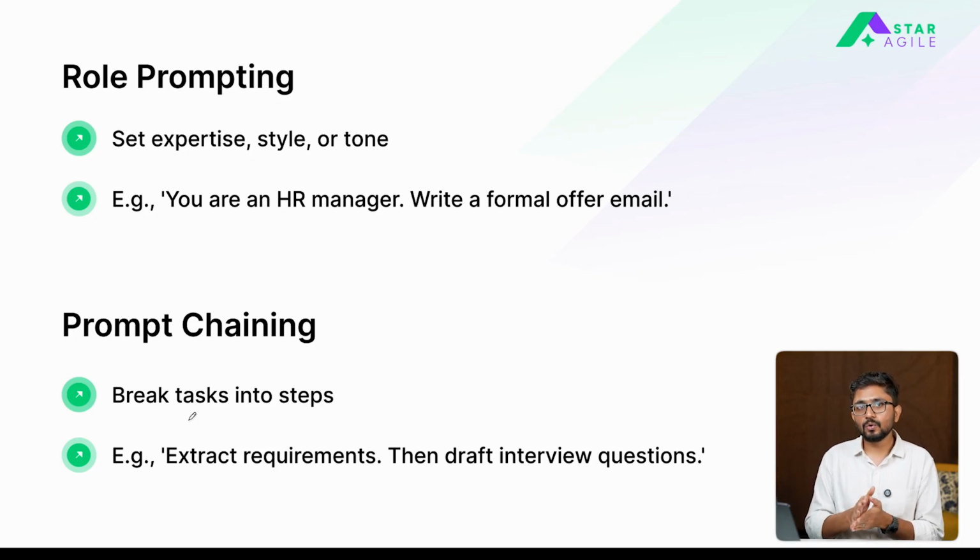The second technique is known as prompt chaining. In prompt chaining, it's similar to a detailed instruction prompt, wherein you break your entire task into smaller steps and tell the model to follow those steps exactly one by one so that it can get the desired output back. Right? So that is what prompt chaining is, in which you break or detail your instructions into steps and then ask the model to follow those steps to get the answer. So in this particular case, again, we'll generate a project towards the end that is going to use prompt chaining as well in order to get the desired outputs.